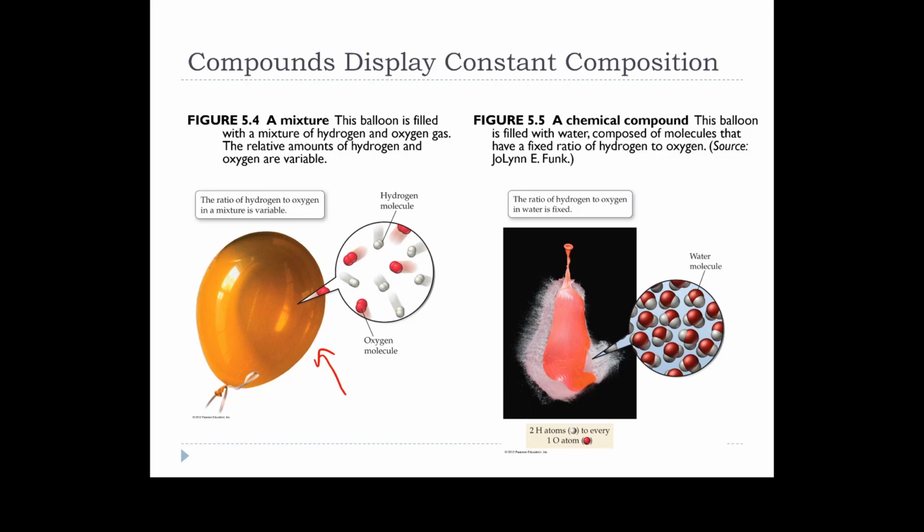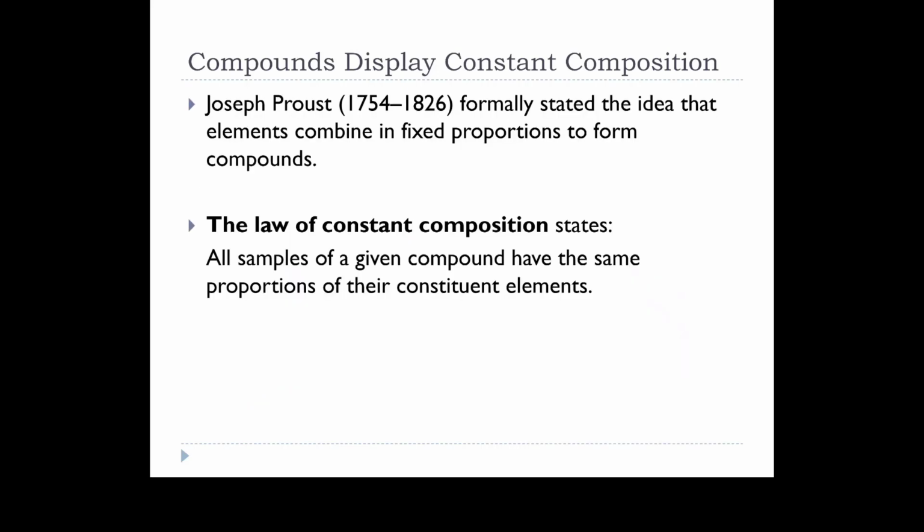But if I fill a balloon with water, that ratio of hydrogen to oxygen is fixed. There's 2 hydrogens for every 1 oxygen that's there, and I cannot change that because that's how water works. It's always that way. Doesn't matter if I get it out of the sink, if I get it from Antarctica, if I get it from the polar caps on Mars, it's always H2O. This idea was kind of formalized by this guy, and I don't care if you know his name or not, but he stated the law of constant composition. All samples of a given compound have the same proportions of their constituent elements.